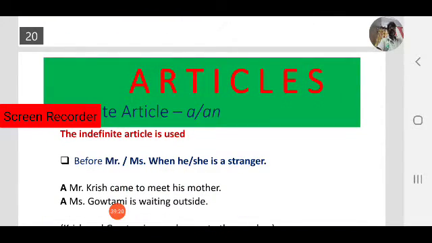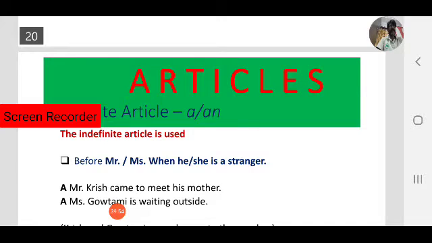Next, the indefinite article is used before Mr., Miss, Mrs. when she or he is a stranger. So before the titles of strangers we use indefinite articles. For example, a Mr. Krish came to meet his mother. Why do we use a?